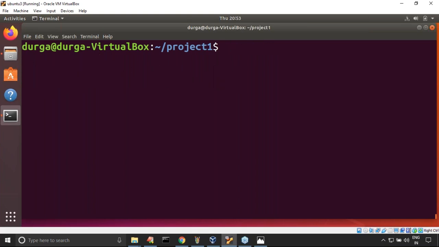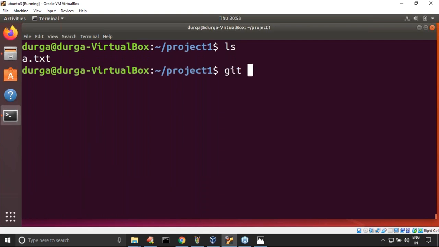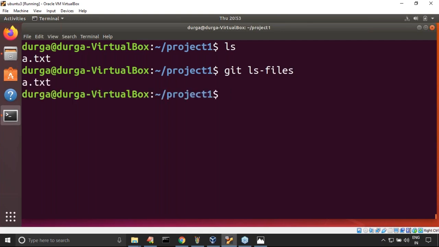Now my question is, observe that in the current working directory, a.txt is already there. Now observe git ls-files. Which file is tracked by Git? a.txt is already tracked.